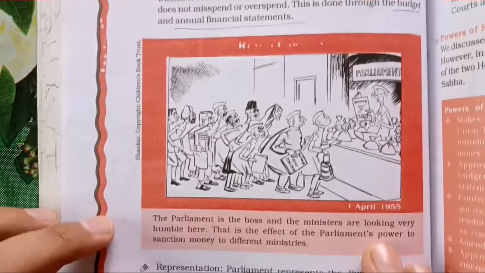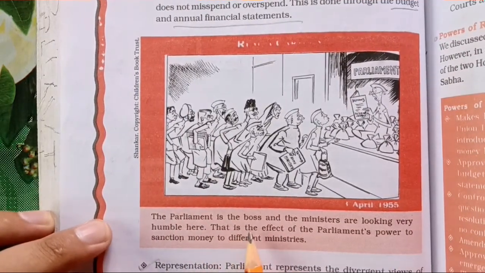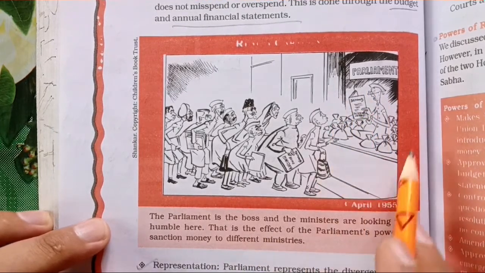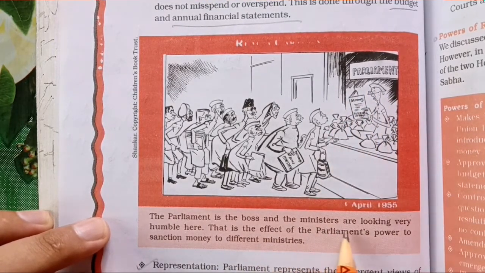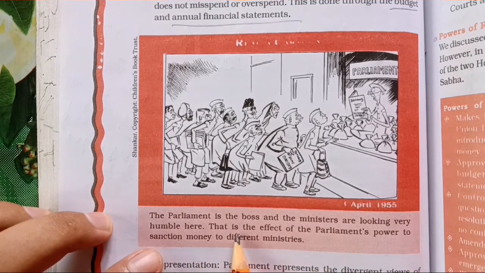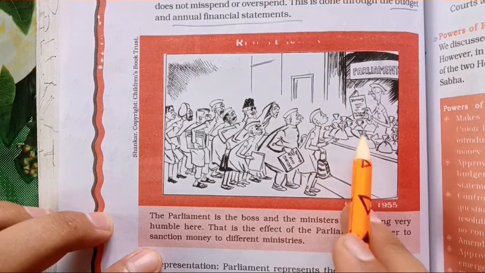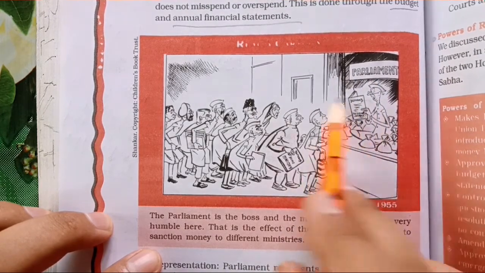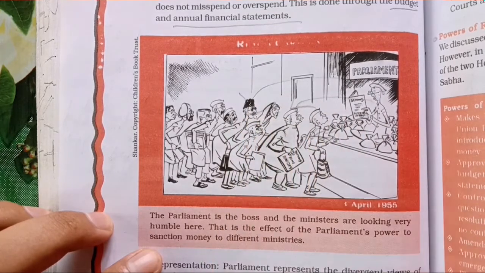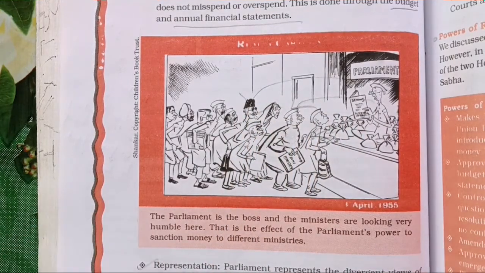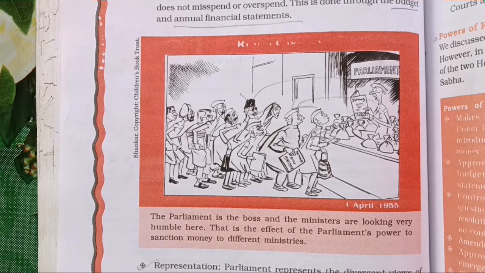Like you can see in this diagram also, these are the ministers. The parliament is the boss. Here this is the boss, like a parliament here. And the ministers are looking very humble here. That is the effect of the parliament's power to sanction money to the different ministers. It is the power of the parliament that sanctions money to the different ministers or the government for the various plans to be put up by the government. So it is the responsibility and power of the parliament to sanction money for various programs to the government or to the ministers.